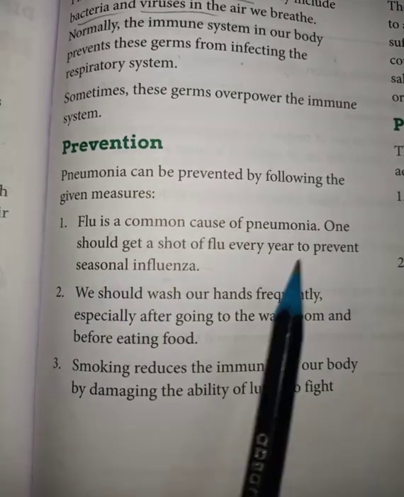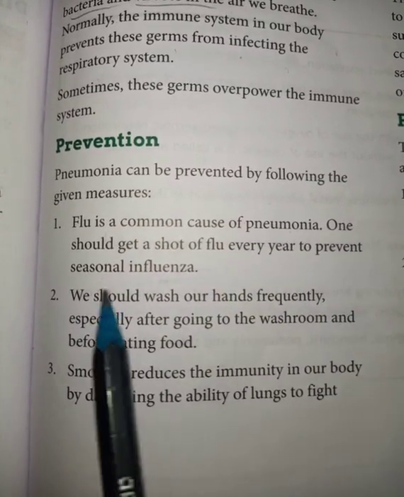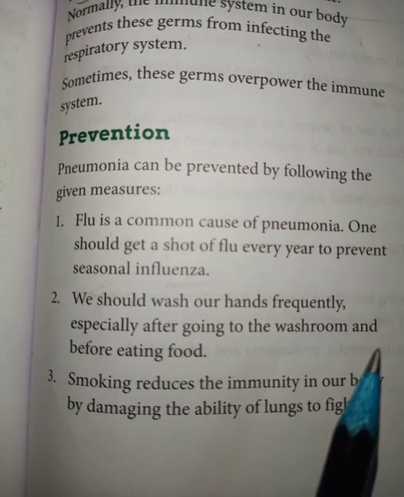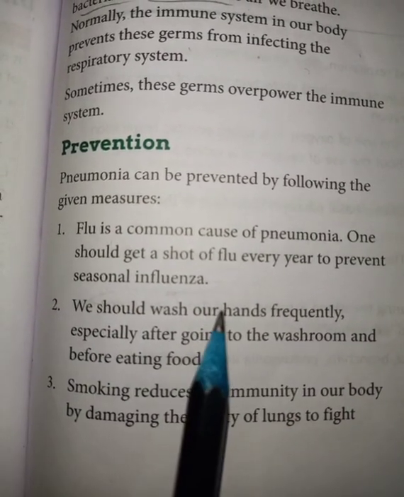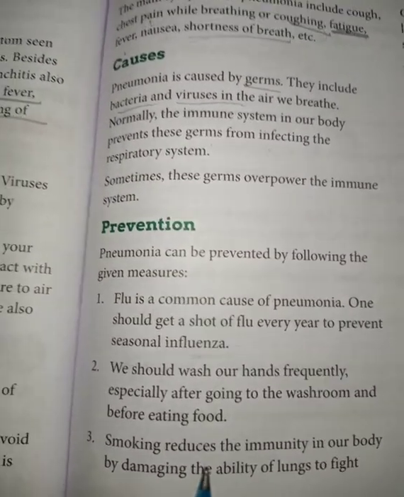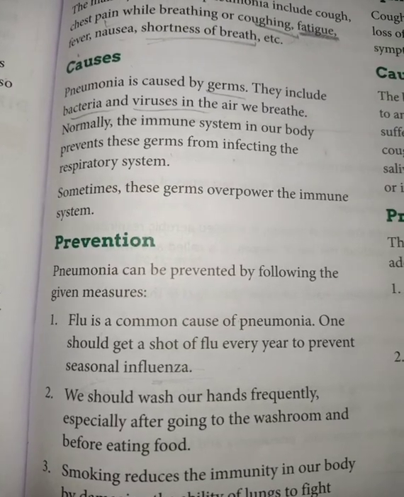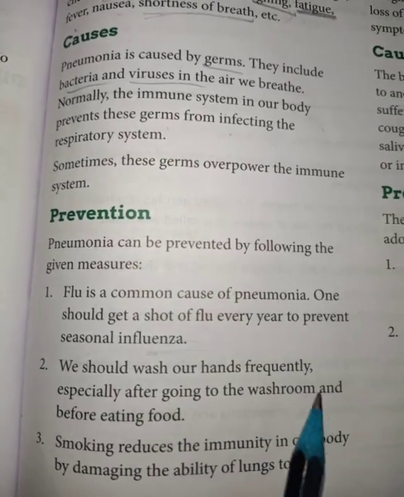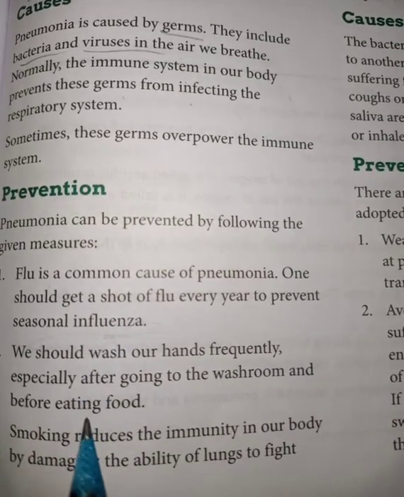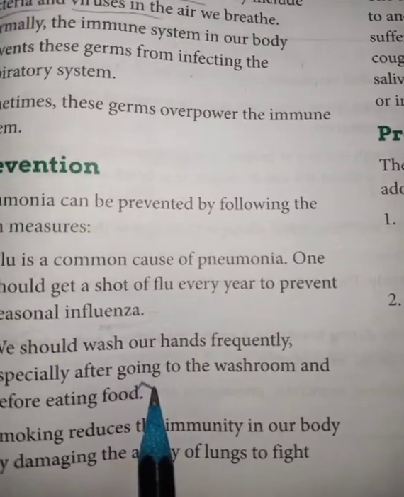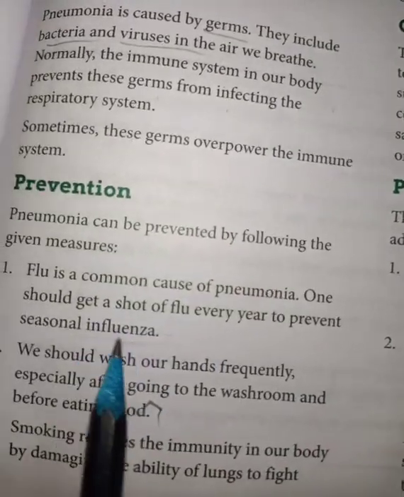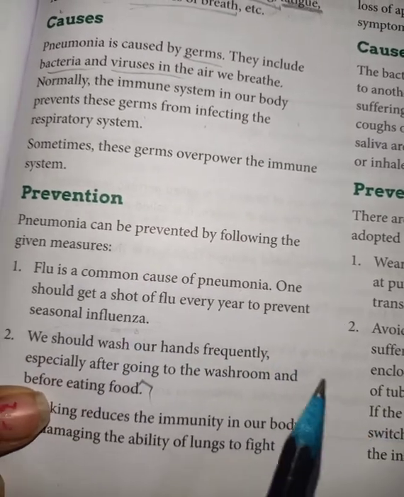A shot of flu every year to prevent seasonal influenza, because this type of problems occur during the change of weathers also. If rainy season is there, summer season is there, winter season is there, sometime this type of problems occurs. So when such type of problems occurs inside the body, then also the person suffers from pneumonia. Now when the seasons come, when the person suffers from such type of disease, at that time the person should take care.